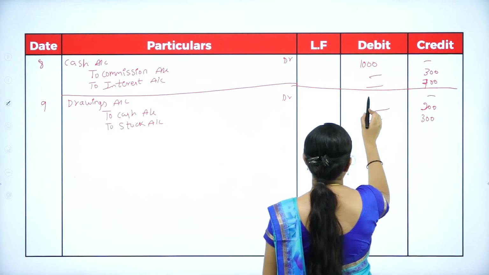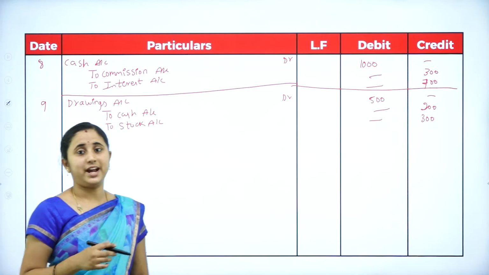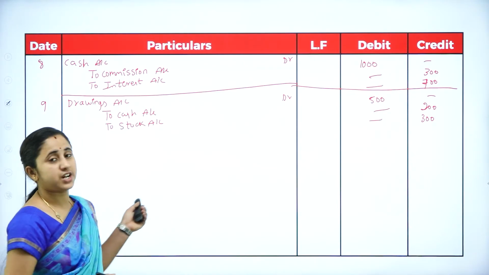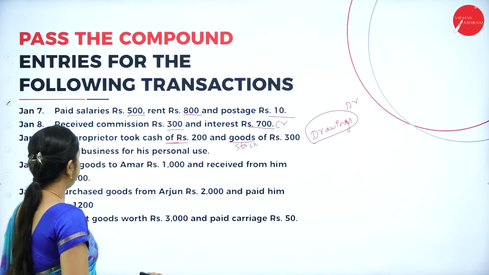Total he is taking 500. After this you will write being cash and goods is taken for the personal purpose.